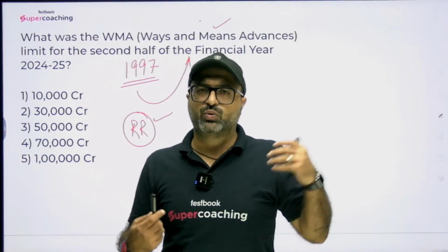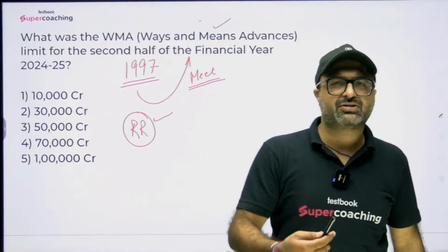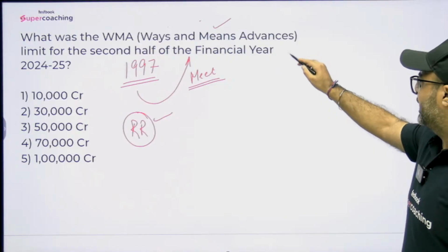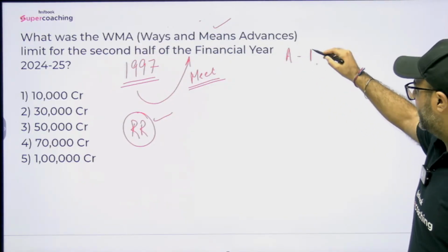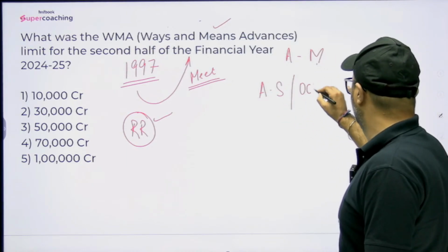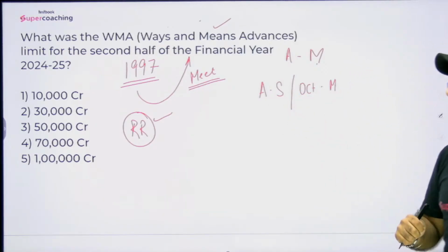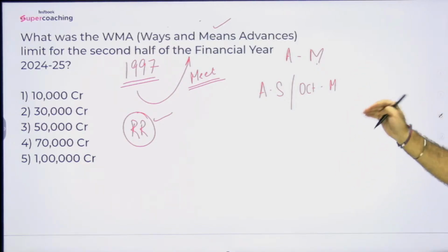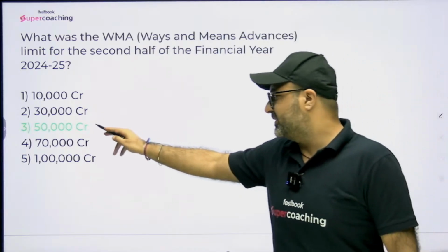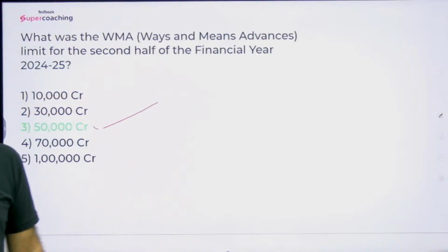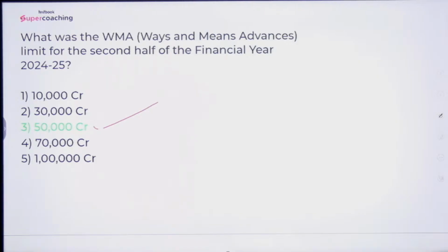But now this has been taken over with the help of WMA, and this limit is revised or given on a regular basis. The question is about the second half of the financial year. The financial year is April to March. The first half is April to September and the second half is October to March. If you count 6 months, on that basis this limit is given. So the question from current affairs is: what is the limit for the second half of the financial year? The answer is 50,000 crore rupees. That means the government can borrow 50,000 crore rupees from RBI under the WMA scheme.